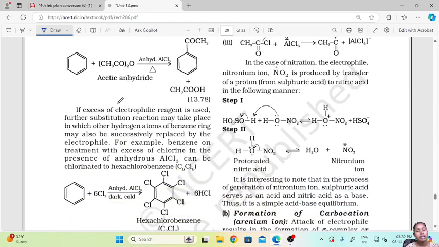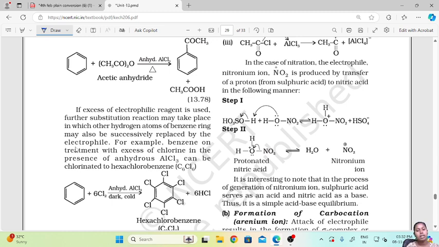Now if excess of electrophilic reagent is used, further substitution reaction may take place in which other hydrogen atoms of the benzene ring may also be successively replaced by the electrophile. A little amount will replace only one hydrogen, but excess will replace all the 6 hydrogens and add your electrophiles instead.